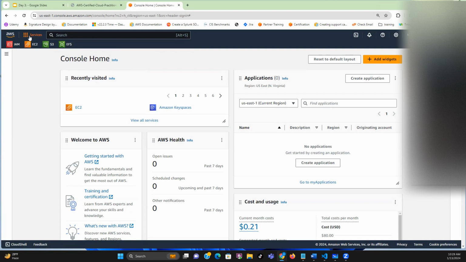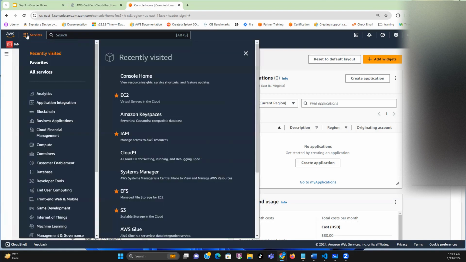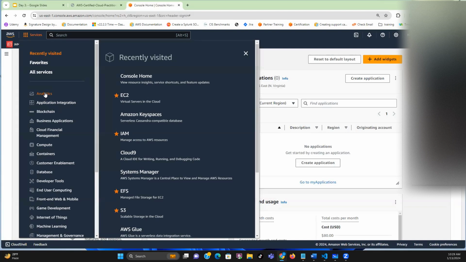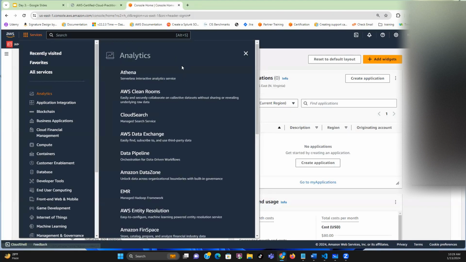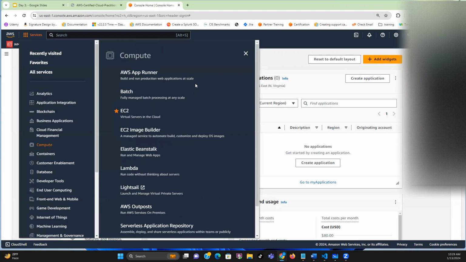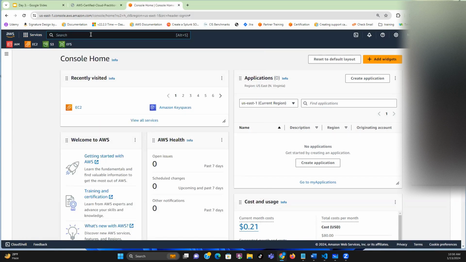If you look at this Services here, when you click on it, it's going to show you all the services by categories. So if the service that you need is under the analytics category, when you click it, it's going to show you all the services under analytics. If you need a service under compute, click on this and it's going to show you services under compute. And if you can't see it or you don't know it, you can actually search. You can search for a particular service by their name, or through keyword, or through an acronym.